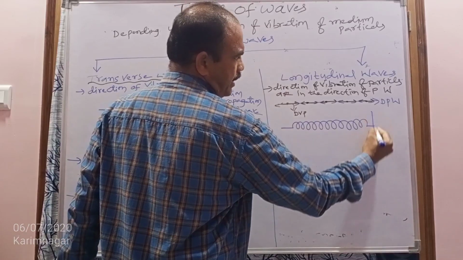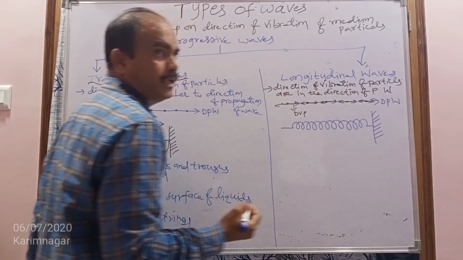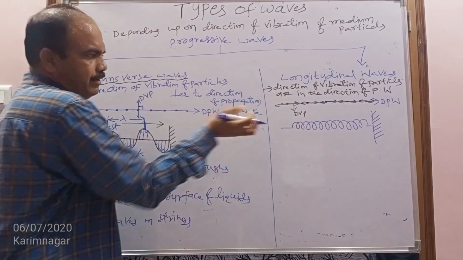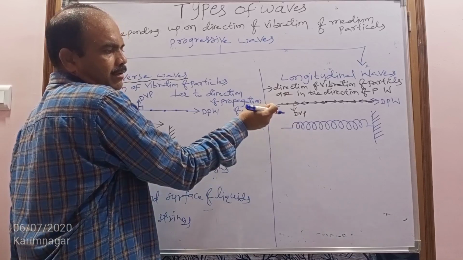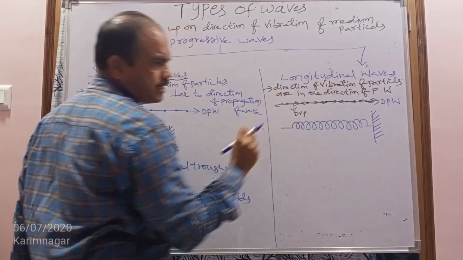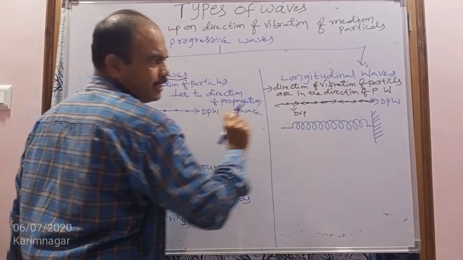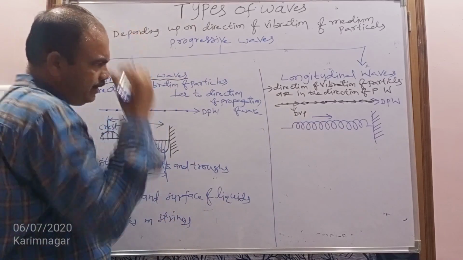If the second end is connected to a rigid support, and taking the first end in our hands, we push this spring in the forward direction, or give a jerk in the forward direction, then what happens?